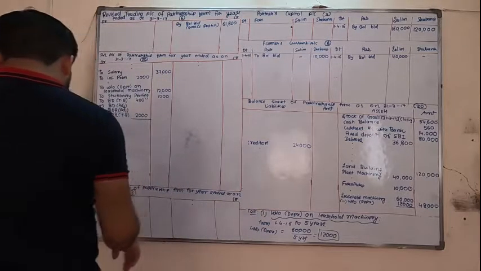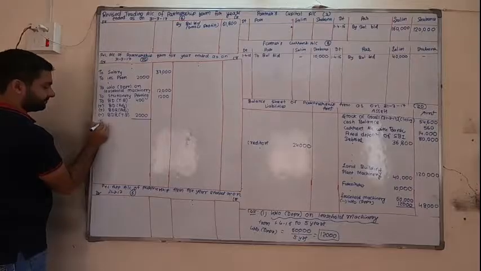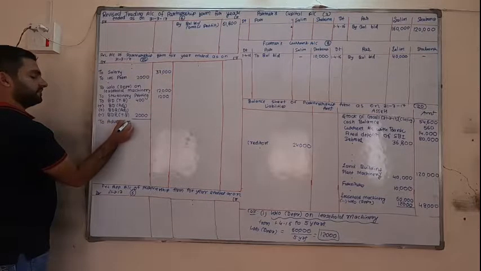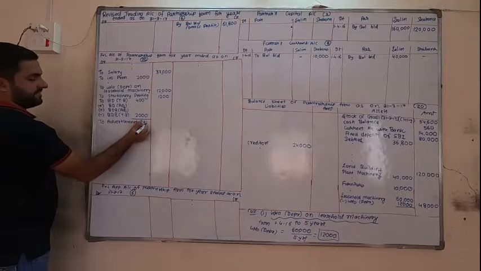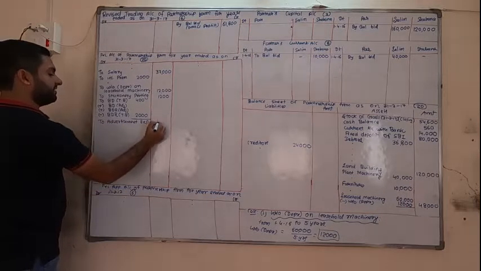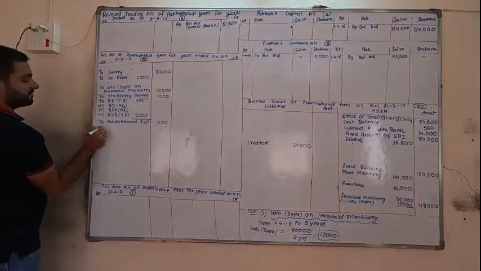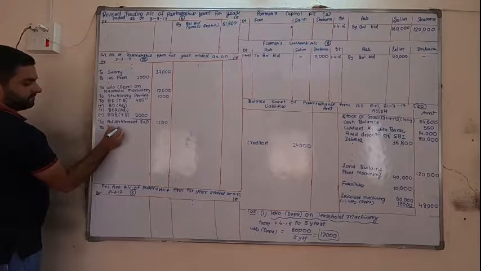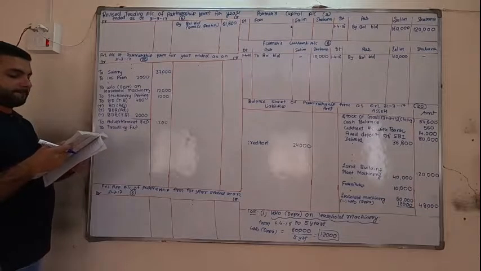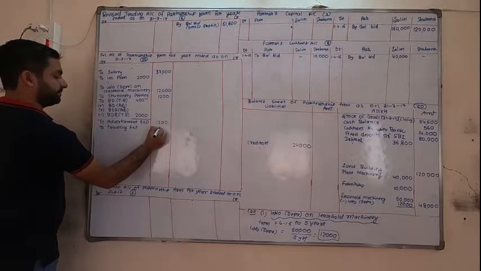Again, next we have advertisement expense. So P&L debit to advertisement expense. In the outer column we will have 1,200. Again, traveling expense also. To traveling expense 80.